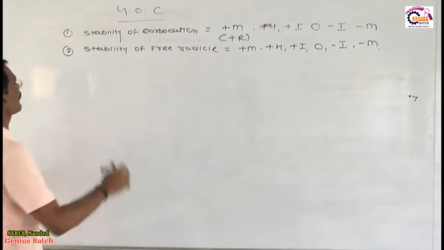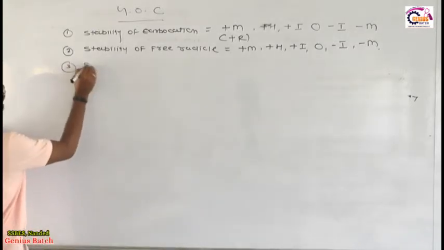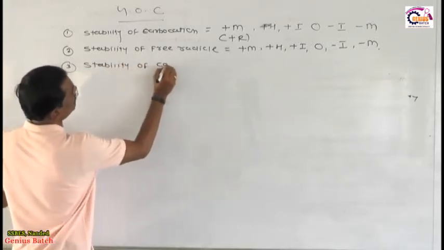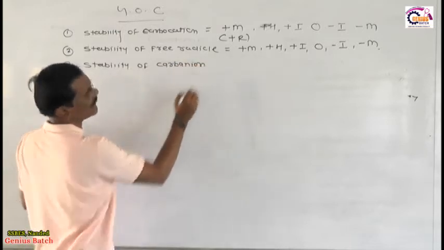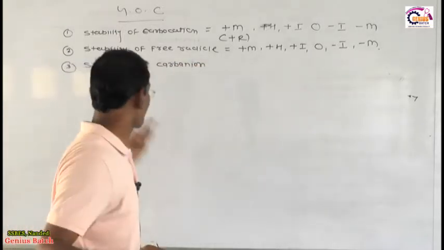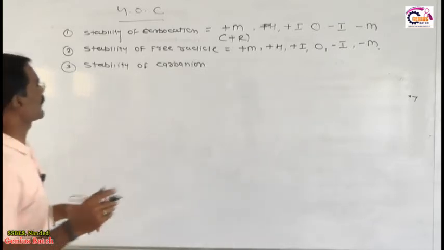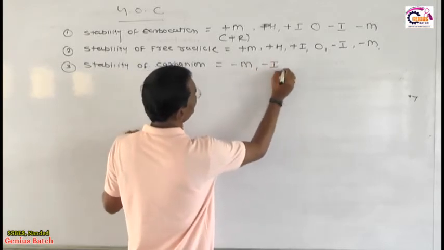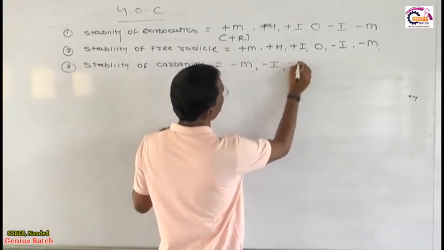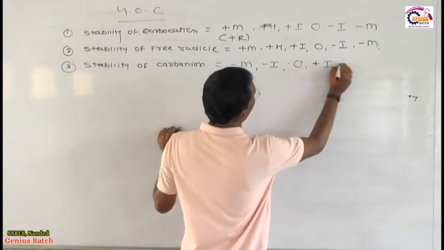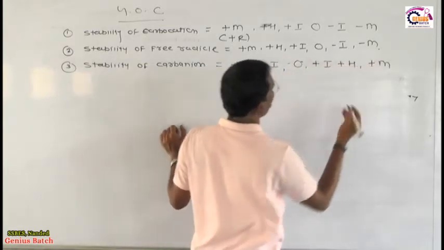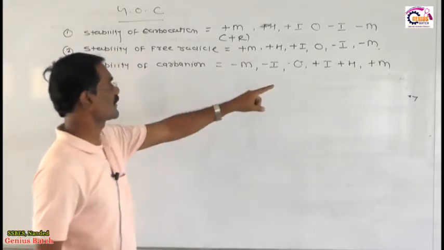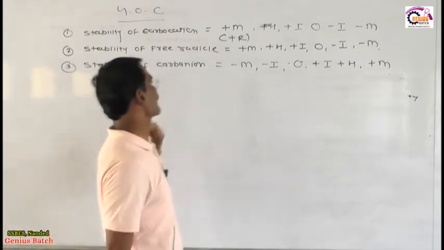After the stability of free radical, you know very well how to discuss the stability of carbanion, because no doubt in the examination one question is 100% asked from this phenomenon. Definitely they ask a question on the basis of this, either stability of carbocation, stability of free radical, or stability of carbanion. While discussing the stability of carbanion, you first see minus M, then minus I, then 0, then plus I, then plus H, and finally plus M. Those carbanions which have a positive mesomeric effect are highly unstable. The one having the negative mesomeric effect is more stable.